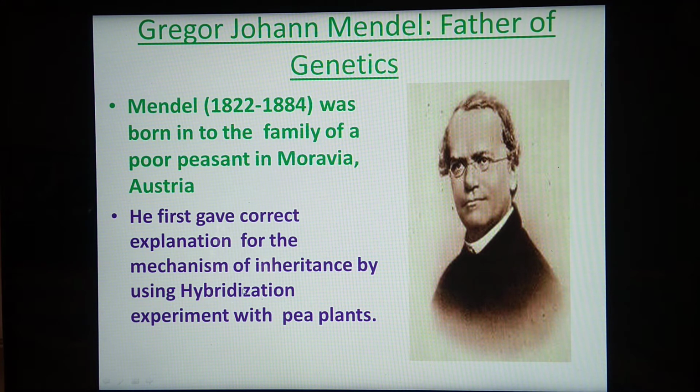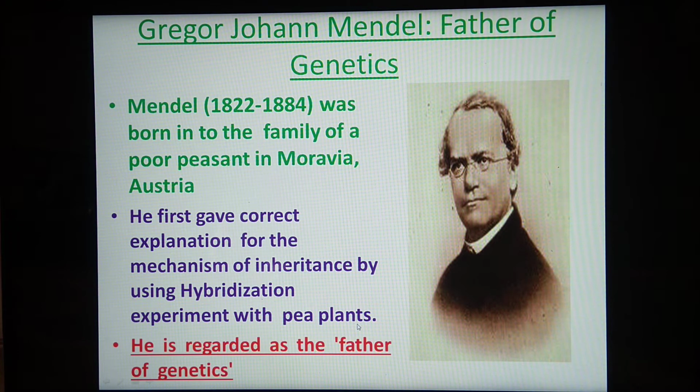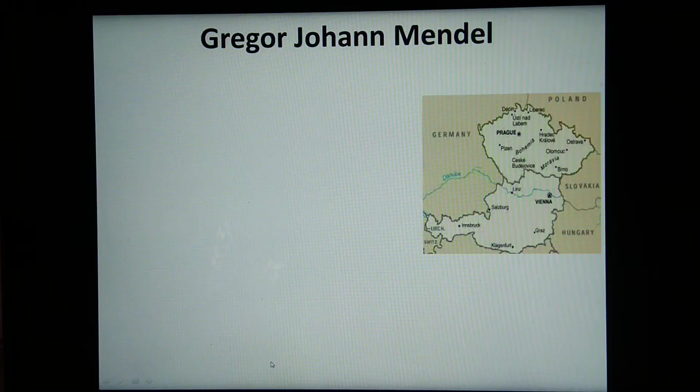Mendel was a scientist who gave explanation for inheritance of characters, again, that is transmission of characters from one generation to other, by using the hybridization technique, and the plant used was the pea plant. So remember that most important point, that is Mendel is considered the father of genetics.